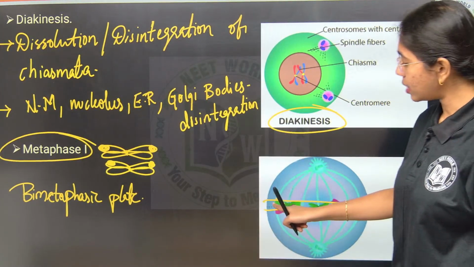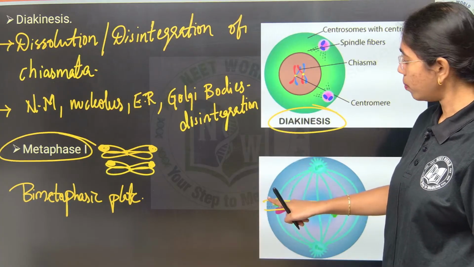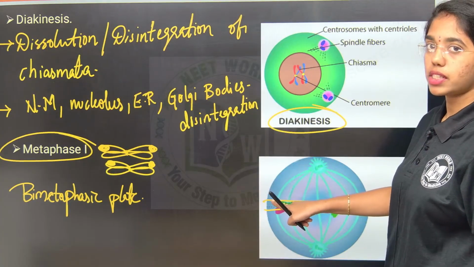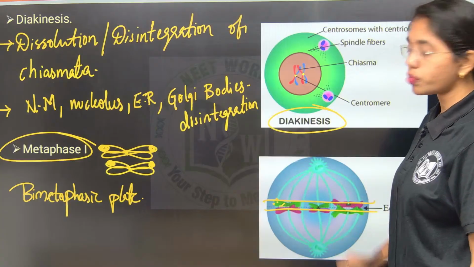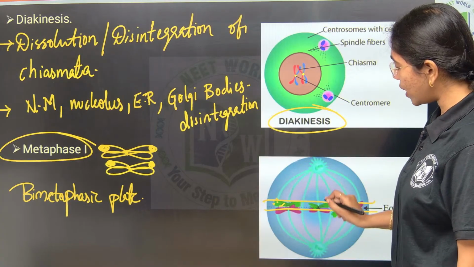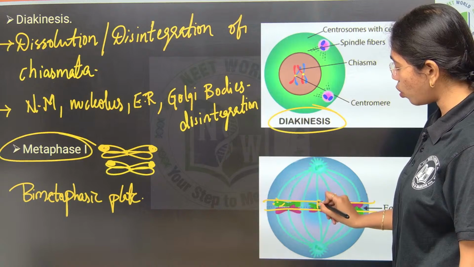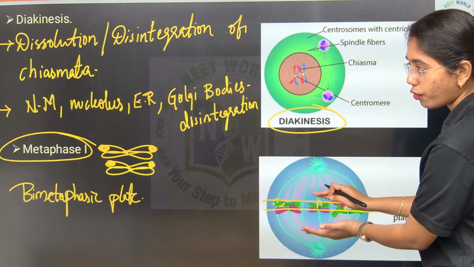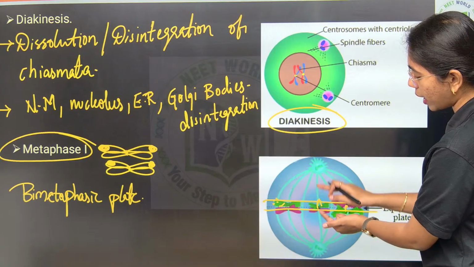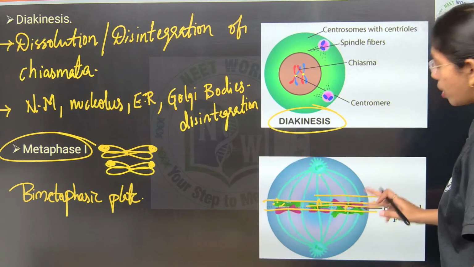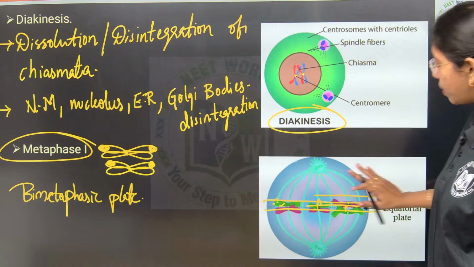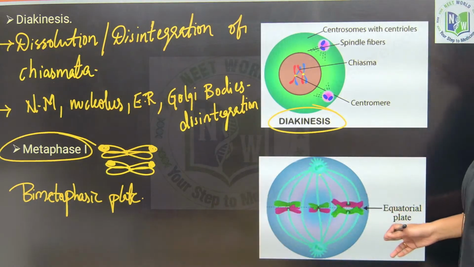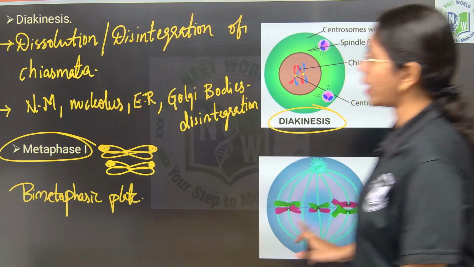The sister chromatids of each chromosome are present in one metaphasic plate. And how are they connected to spindle fibers? Spindle fibers are connected to kinetochores of the chromosomes, on either side of the two sets of chromosomes. As such, the bimetaphasic plate is observed. Bimetaphasic plate is clear, right? This is in metaphase 1.